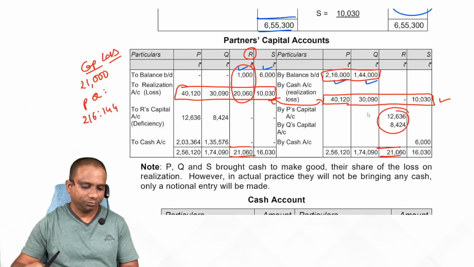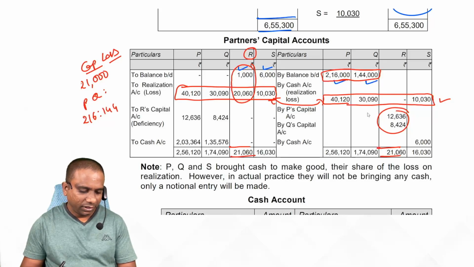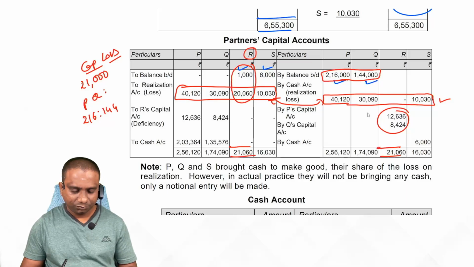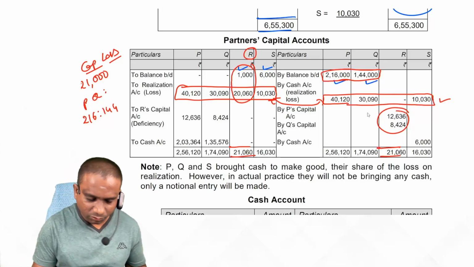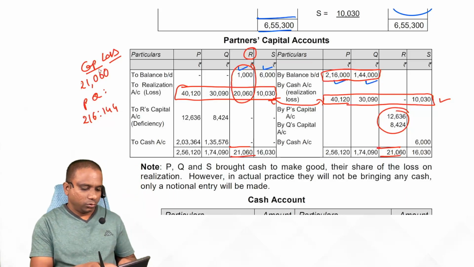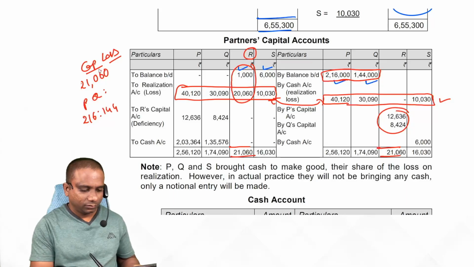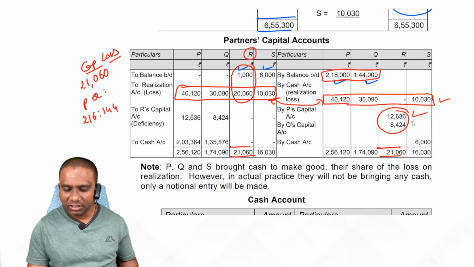Observe carefully. 21,000 into 216 by 360. That gives 12,636 and 8,424.